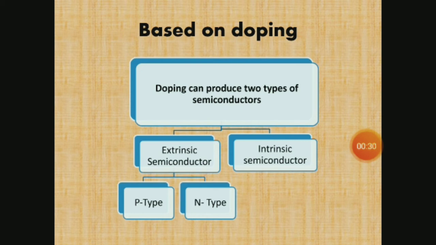It has 3 valence electrons, that is, it is trivalent, and phosphorus is another impurity. It has 5 valence electrons, so it is called pentavalent. Other materials are aluminum, indium, arsenic, antimony, etc.